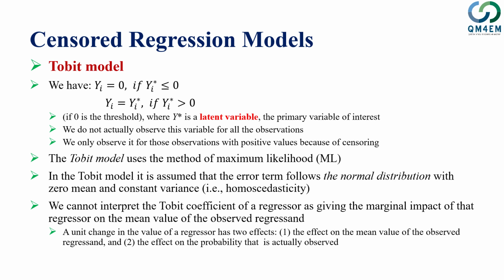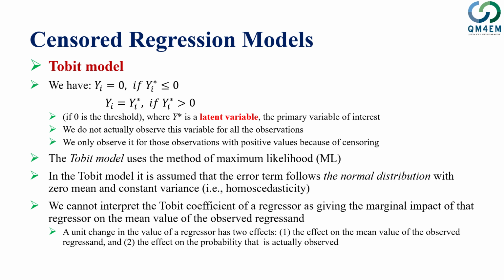Maximum likelihood is based on a simple logic: a function is generated from the likelihood of the occurrence of an event, which we call the likelihood function. Within that function we maximize it and obtain our estimates.